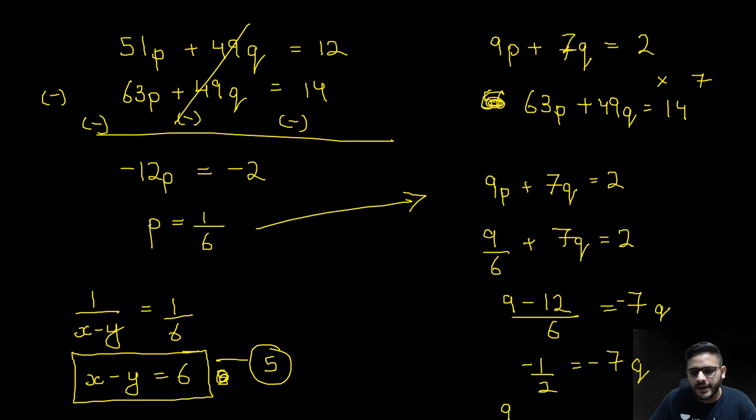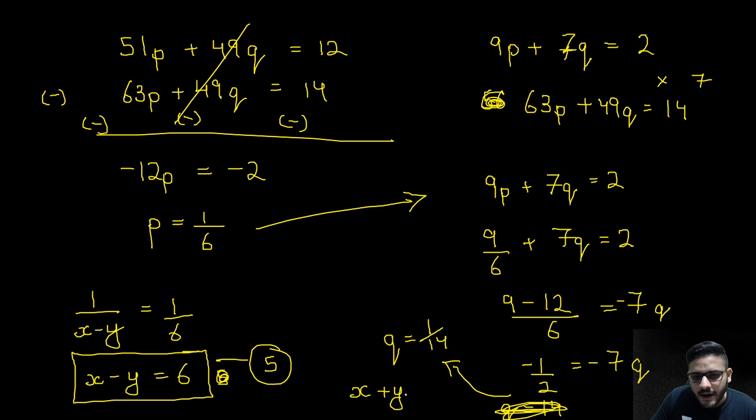So therefore we'll get q is equal to 1 upon 14. So my final answers are, this equation will become x plus y is equal to 14. This will be my equation number 6.